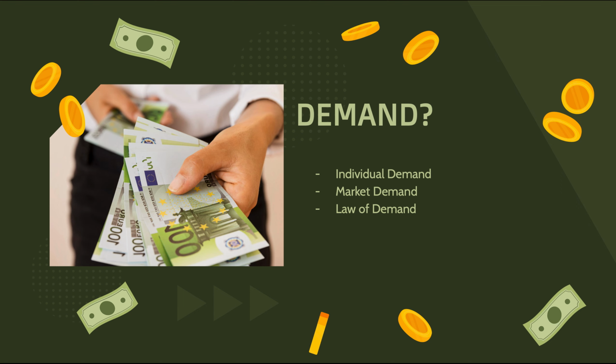the consumer is willing and able to buy at different possible prices during a particular time period, assuming that all other factors remain constant. And this we can also refer to as ceteris paribus, which we will have to get back to when actually talking about the non-price determinants of demand. Then you have market demand, which is the sum of all individual demands for a good. So the market demand curve actually illustrates the law of demand.